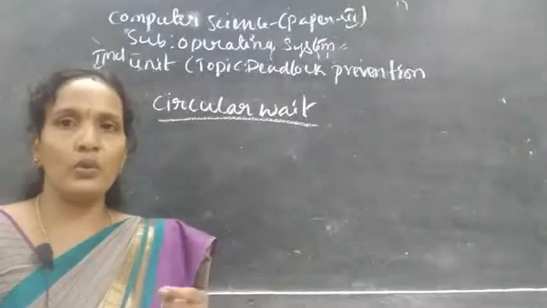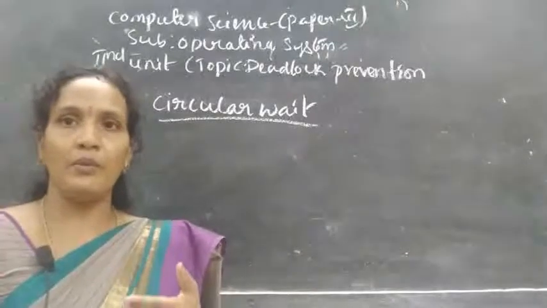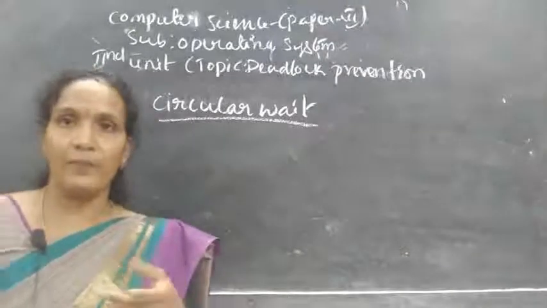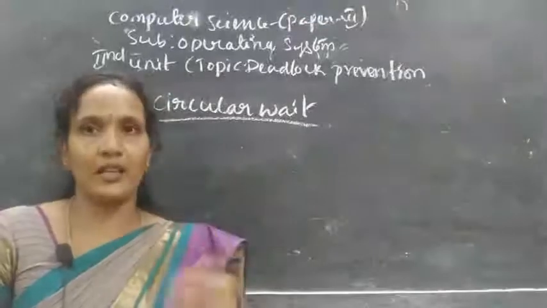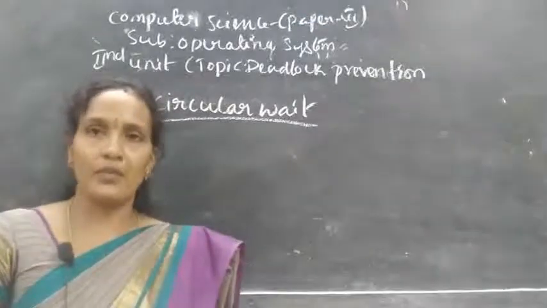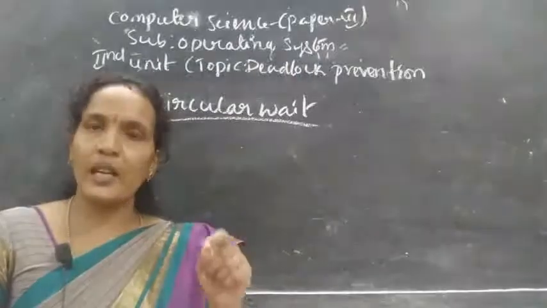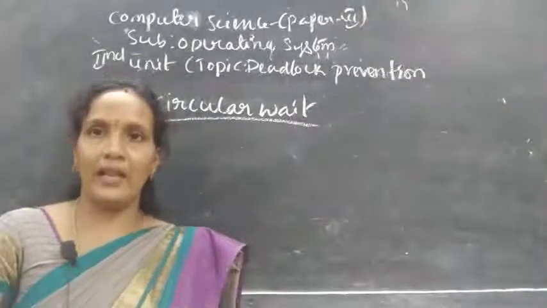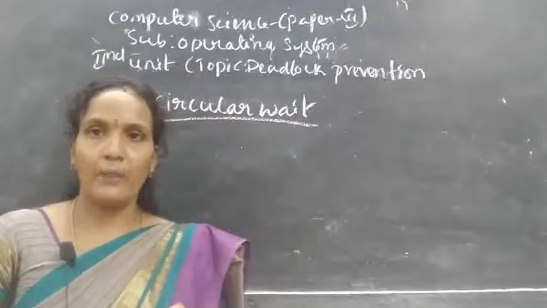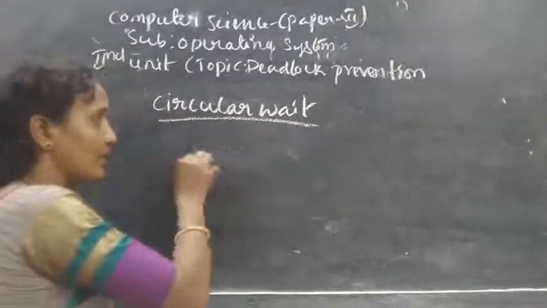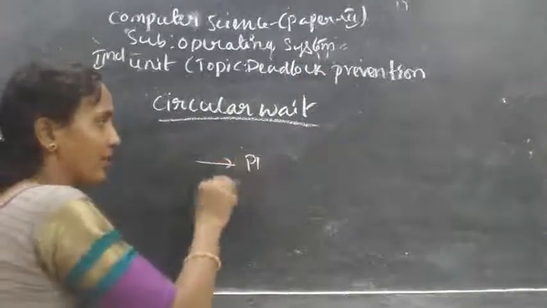If you want to implement a system where there should not be a cycle, there are two methods. The first method we'll discuss now, and the second method I will explain in the coming topics. In the first method, for each and every process we allocate resources and give one integer number. For example, P1 is there and P2 is there.